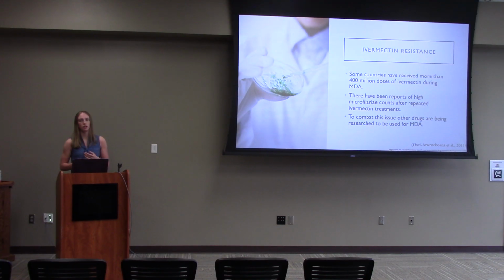And to combat this issue, they are trying to discover other drugs that would be useful in mass drug administration. One of the drugs is moxidectin, which would work similarly to ivermectin, where it kills the baby worms but not the adult worms. But they have found that moxidectin actually lasts longer than ivermectin, and a computer model suggested that annual moxidectin would work very similarly to biannual ivermectin. And another drug was doxycycline, which actually kills the adult worm, but not the baby worms. And I didn't go into too much more detail with that one, but there are other drugs being discovered right now.